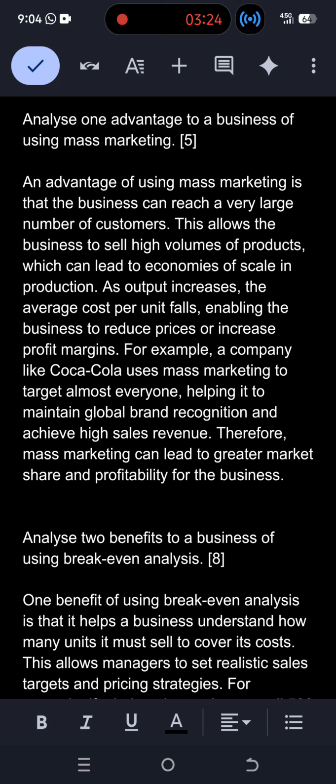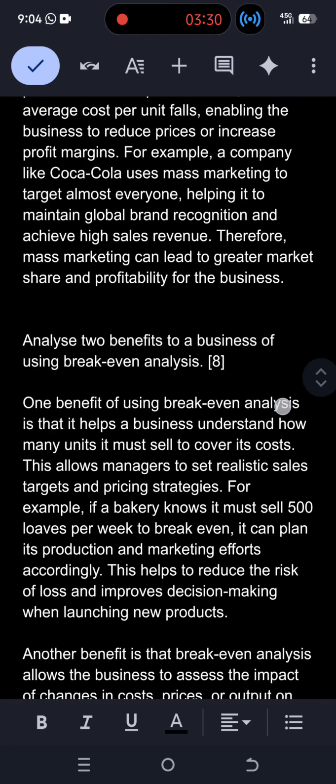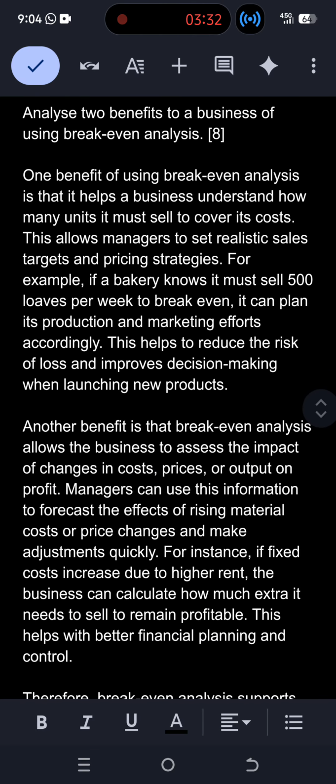Next, I have selected question number one from section B, and that is analyze two benefits to a business of using break even analysis. So, first of all, you can write the definition of break even analysis, and then you should write the benefits. So, one benefit of using break even analysis is that it helps a business to understand how many units it must sell to cover its cost.